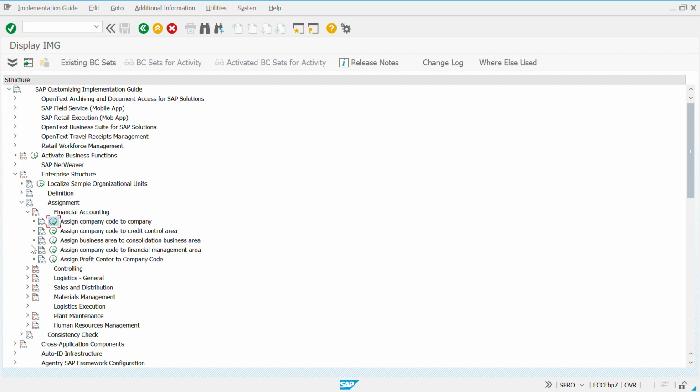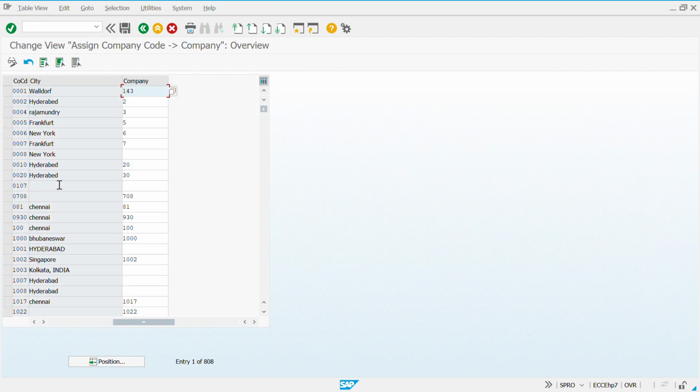Don't worry about all of these. These are not our part that we are doing. As we defined company and company code, for the assignment purpose we are going to do the same thing. So don't worry about others. That is the FI part, and this assign company code to company is also the FI part. So you just need to do the assignment. You just go and execute.